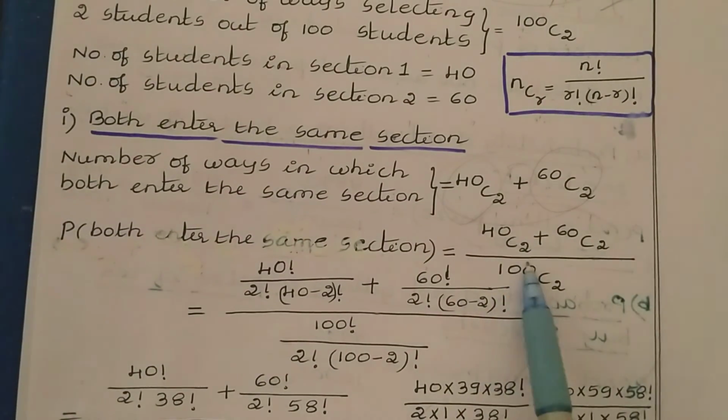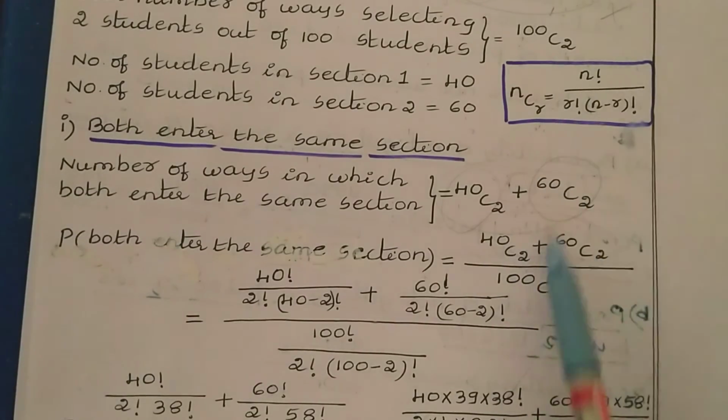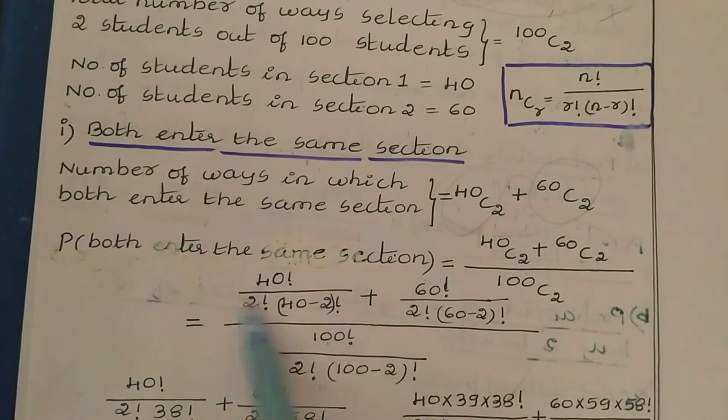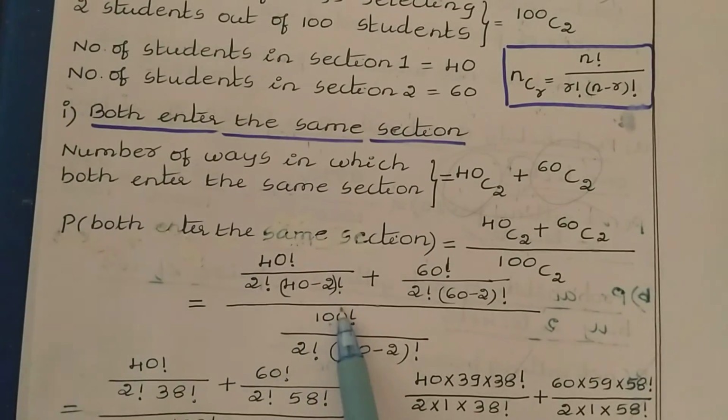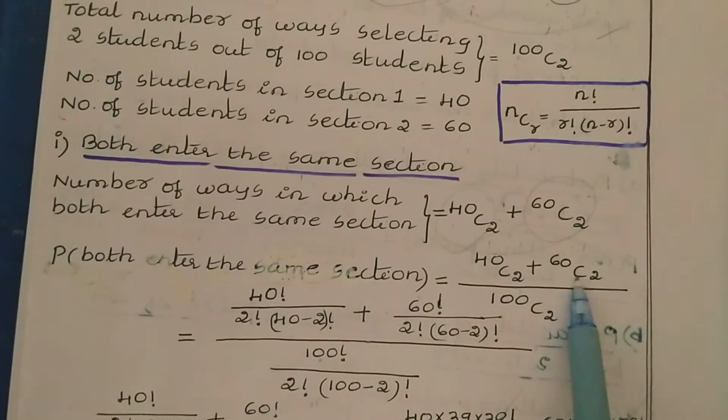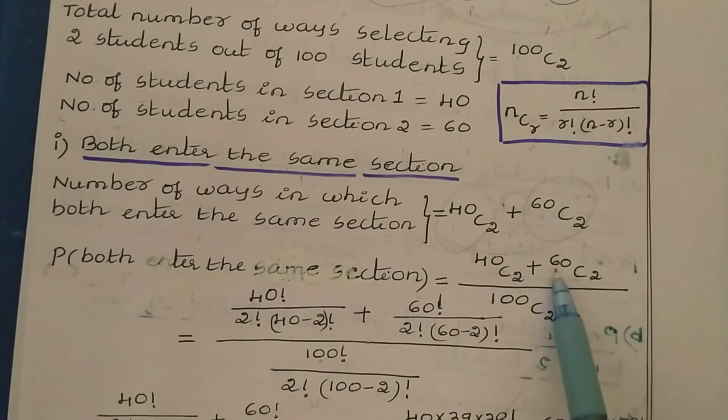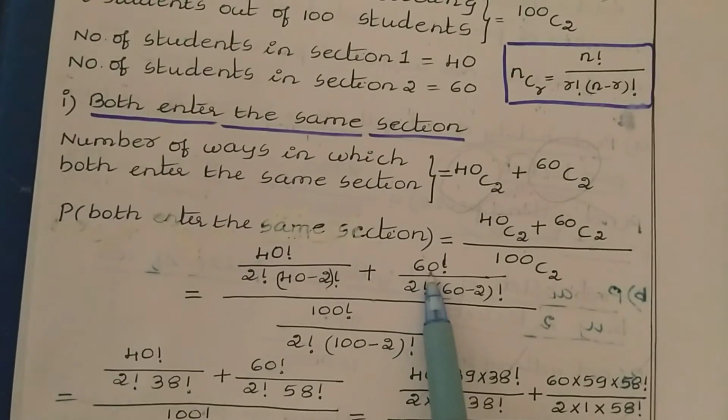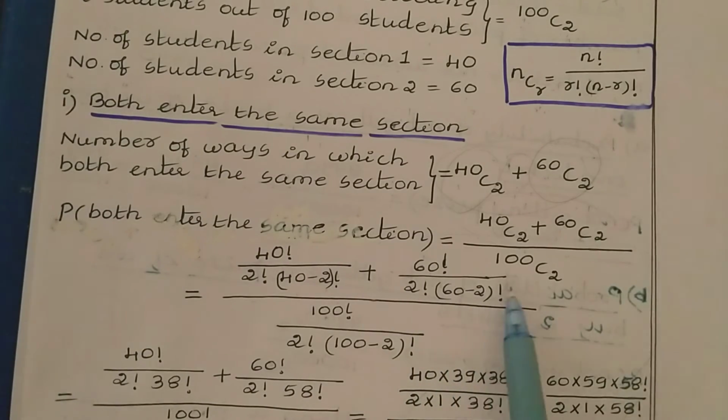Now solve this by applying the nCr formula. Here we have 40C2, so applying the formula we get 40 factorial divided by 2 factorial into 40 minus 2 factorial. Plus again apply nCr to this: here n is 60, r is 2, so 60 factorial divided by 2 factorial into 60 minus 2 factorial.